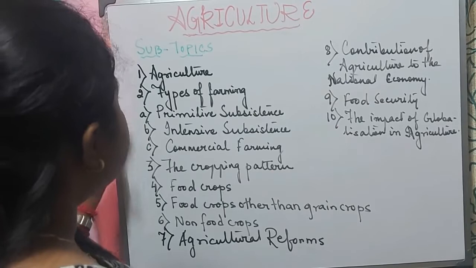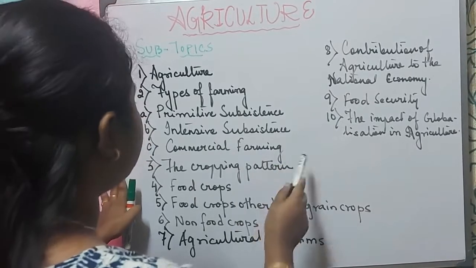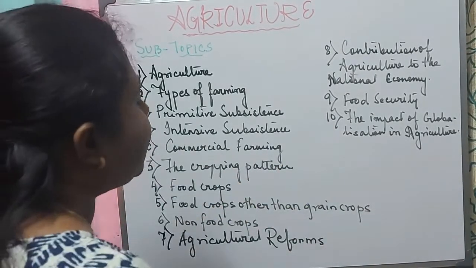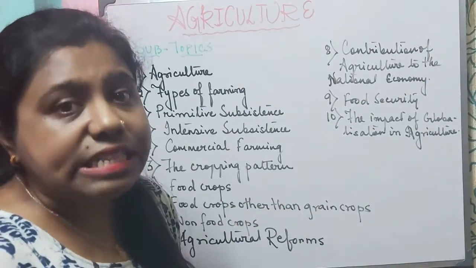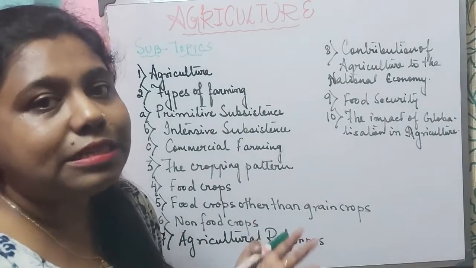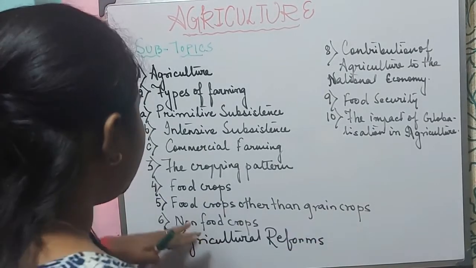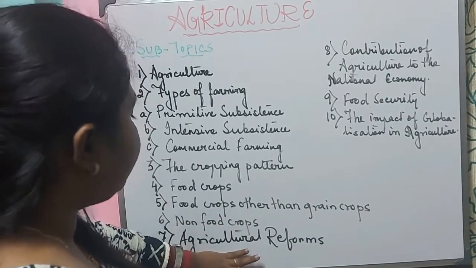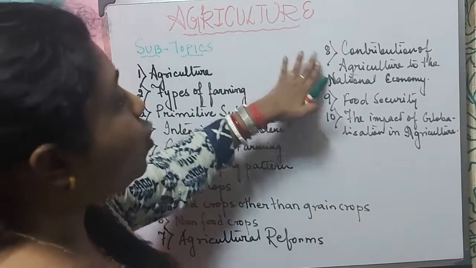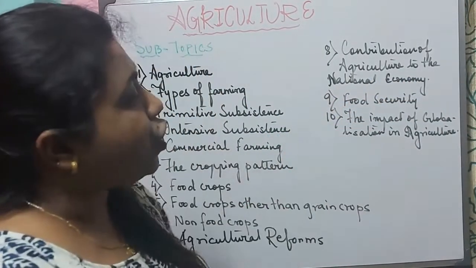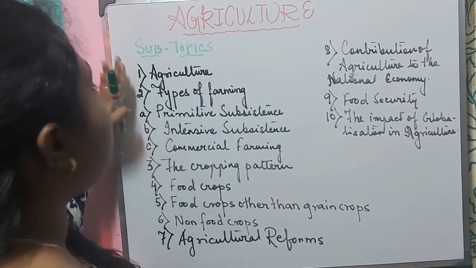Number 1, agriculture. Number 2, types of farming, where we will read about primitive subsistence, intensive subsistence and commercial farming. The cropping pattern, where we will read about the different cropping patterns like the Kharif, the Rabi and the Zaid. In these seasons, how the cropping patterns are different from each other. We'll know about the food crops other than grain crops, non-food crops, agriculture reforms, where we will know about the institutional and technological agriculture reforms, contribution of agriculture to the national economy, food security and the impact of globalization in agriculture.